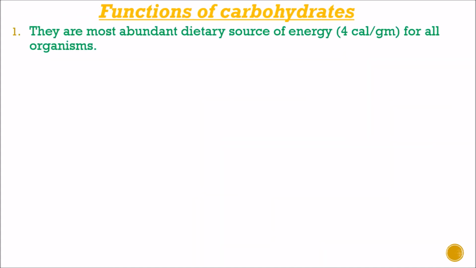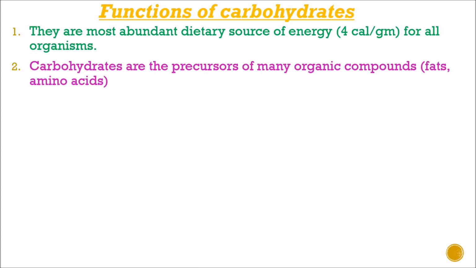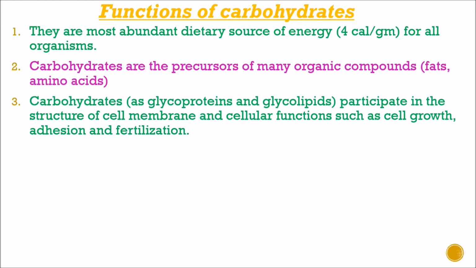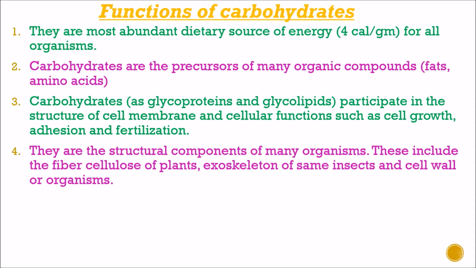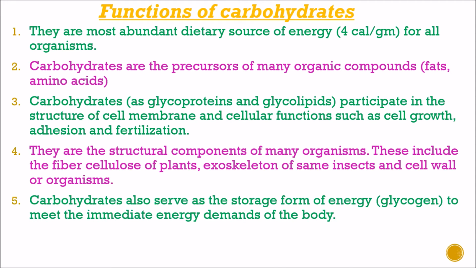They are the most abundant dietary sources of energy, that is 4 calories per gram for all organisms. Carbohydrates are the precursors of many organic compounds, that is fats and amino acids. Carbohydrates participate in the structure of cell membrane and cellular functions such as cell growth, adhesion and fertilization. They are the structural components of many organisms. This includes the fiber cellulose of plants, exoskeleton of some insects, and cell wall of organisms.